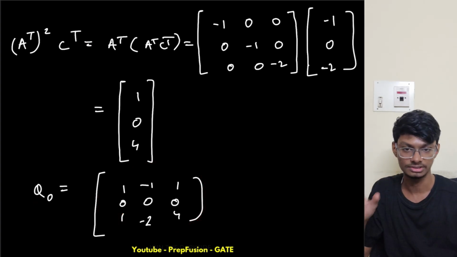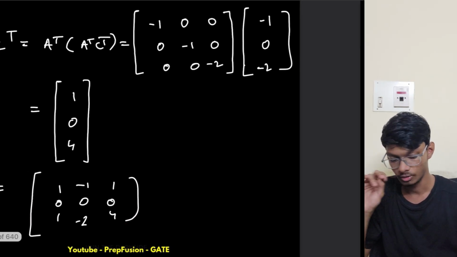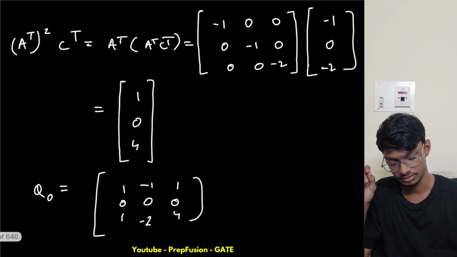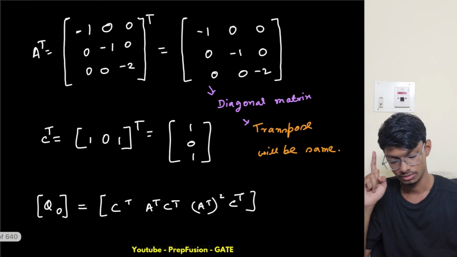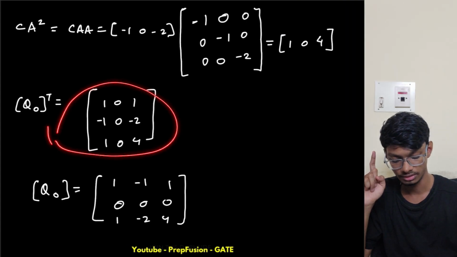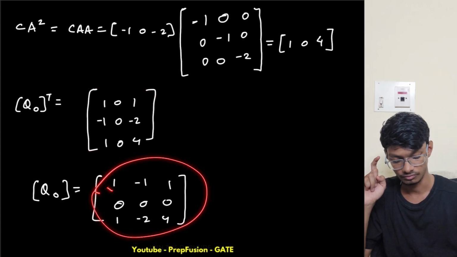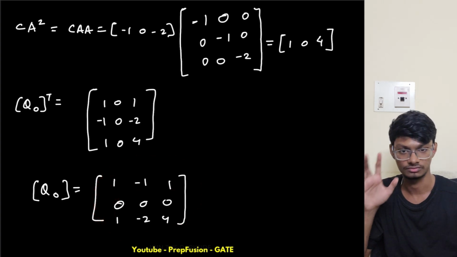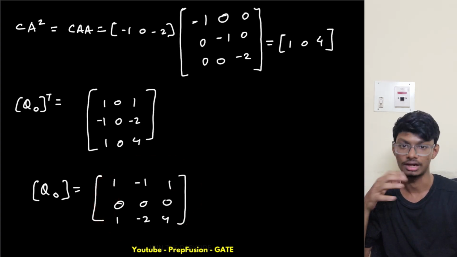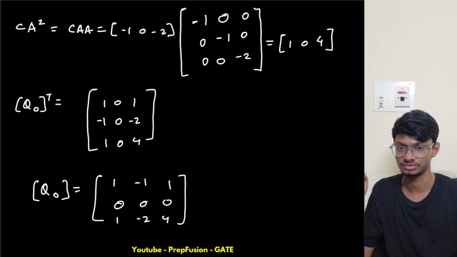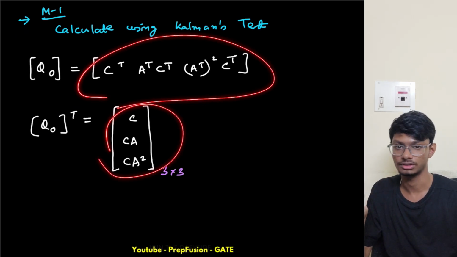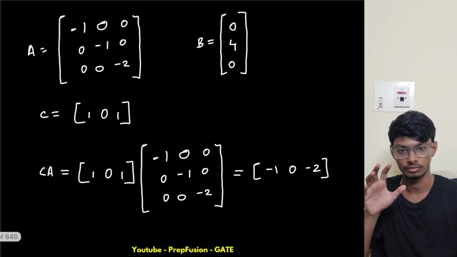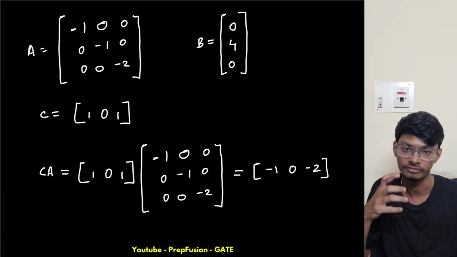Here also I can see that my rank is 2. Also you check this one, this is 1 minus 1 1 0 0 0 1 minus 2 4. So here, the result that we got was this one, 1 minus 1 1 0 0 0 1 minus 2 4. As you can see, I was telling the correct thing, because the transpose of this one is this one only. I hope you got the point of how to solve using Kalman's.